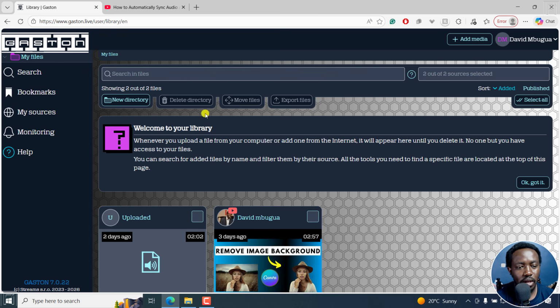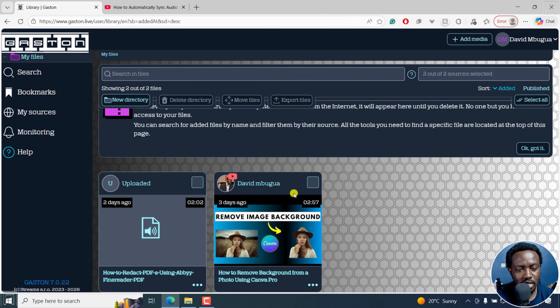So when you come to the dashboard right here, it's more or less like the library. You have a couple of options. You've got my files, the search functionality, bookmarks, my sources, monitoring, that is like YouTube channels, and then there's the option for help. You can create a new directory, delete directories, move files, export files. Really awesome. And then you can scroll down and see the files that you've actually worked on and how long ago you worked on them.